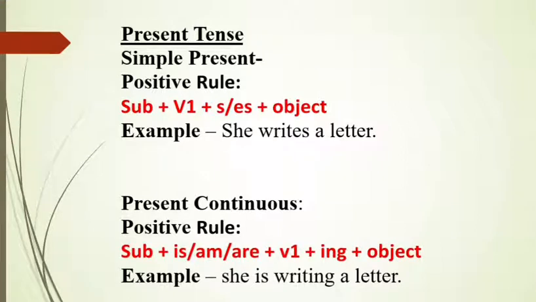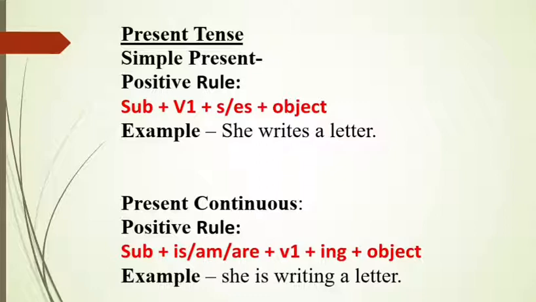So first one is present tense. So present tense is divided into two: simple present tense and present continuous tense. Okay. So simple present tense, everyday action and routine, something that is always true. That is known as simple present tense.